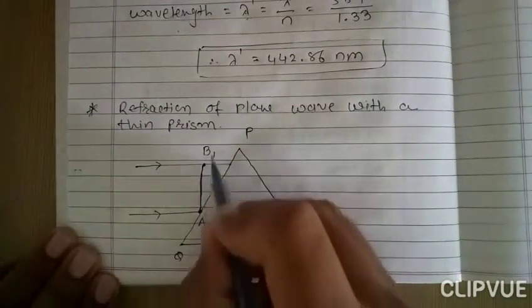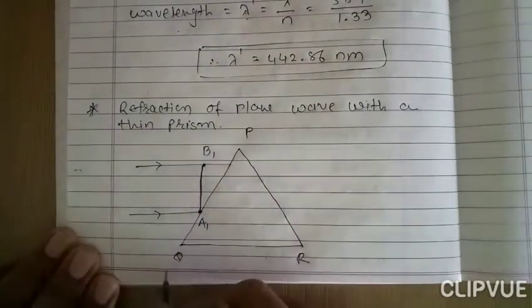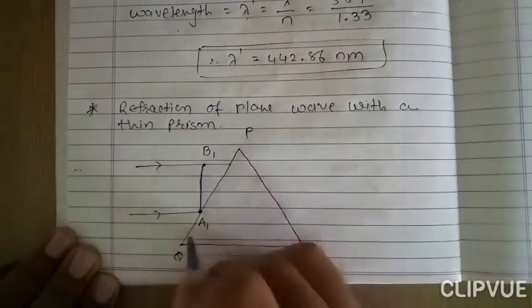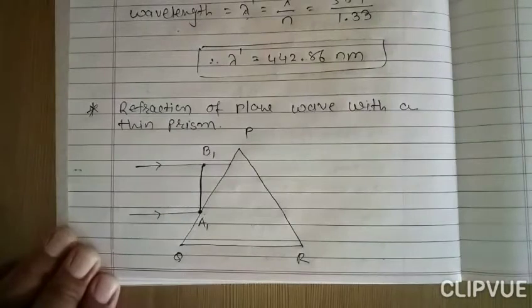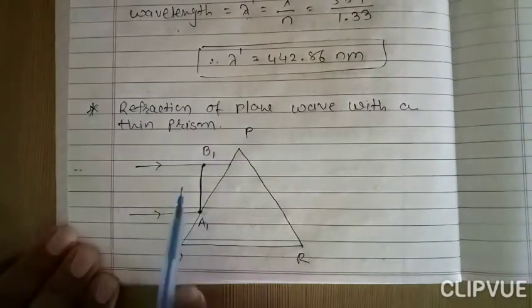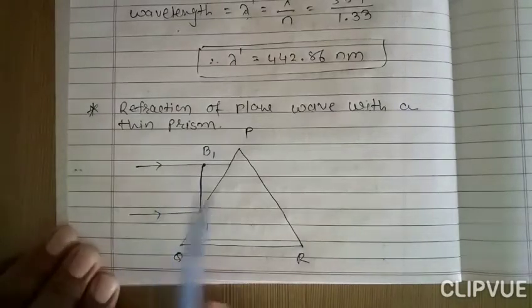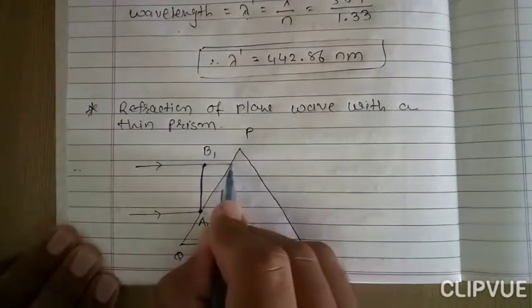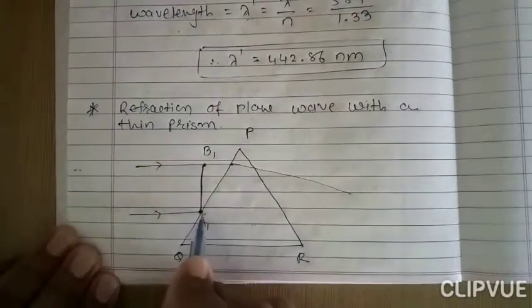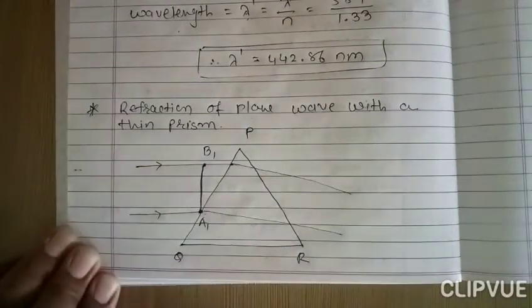So here A1 B1 is a plane wavefront which is incident on the thin prism, right? Now this beam goes from rarer to denser medium, so it will pass like this, right?